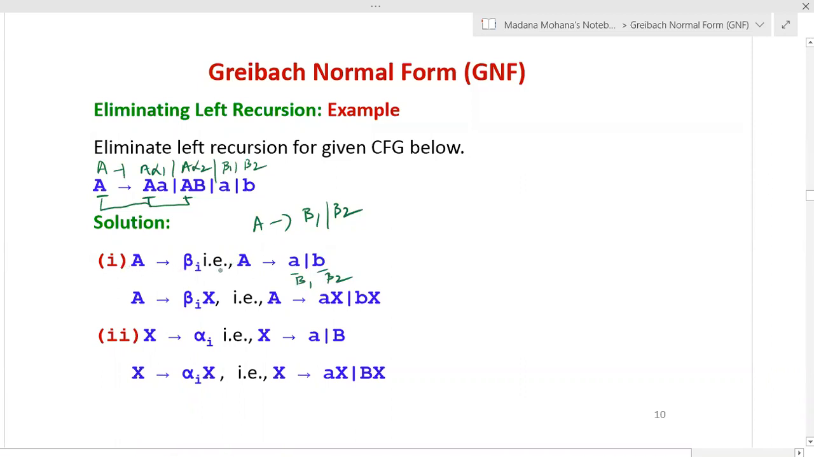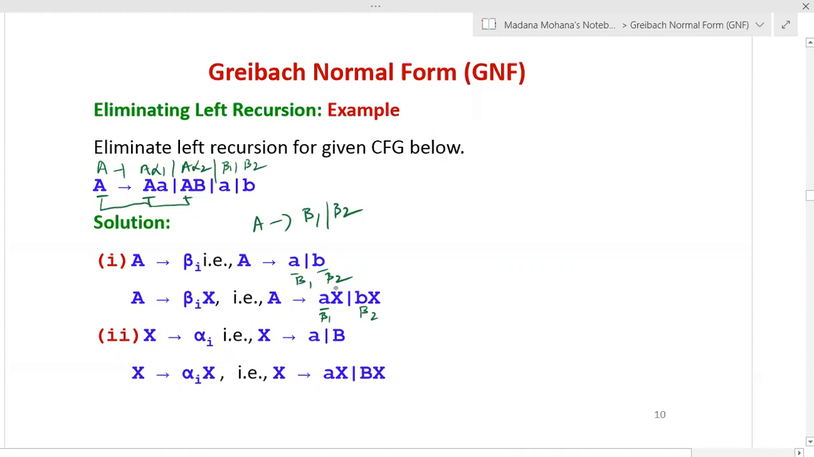In rule 1, first production. Then rule 1, second production is A derives beta I X, nothing but beta 1 X or beta 2 X and so on. Now what is your beta 1 value? Here only two values we have, beta 1, beta 2. So this is beta 1 X or then this is beta 2 X, terminal a X or terminal b X. So this is rule 1. This is the resultant grammar.